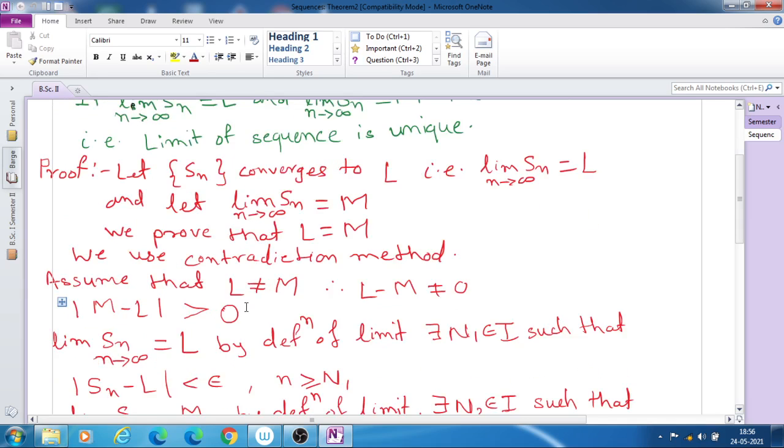Initially we suppose that L is not equal to M.